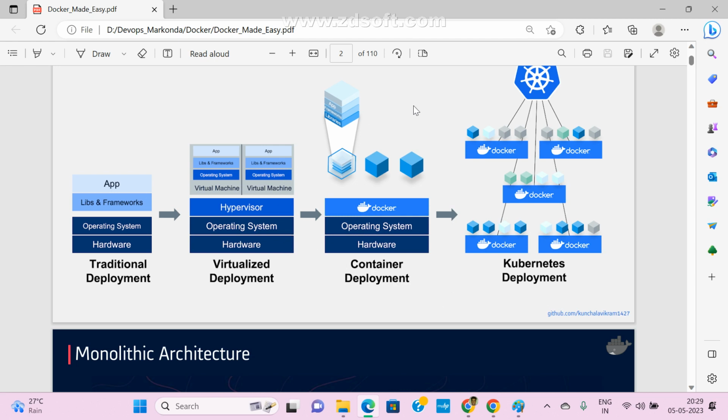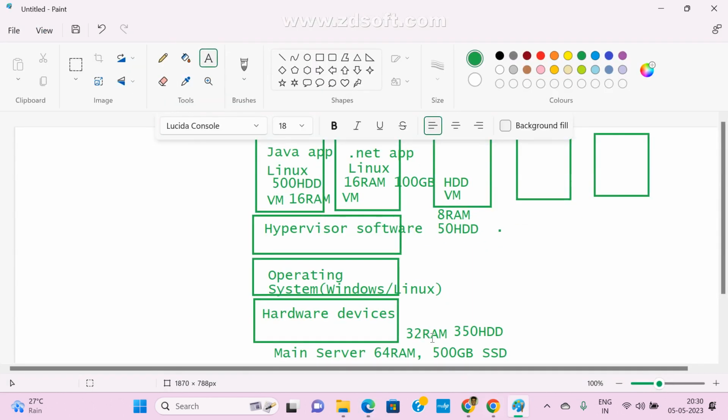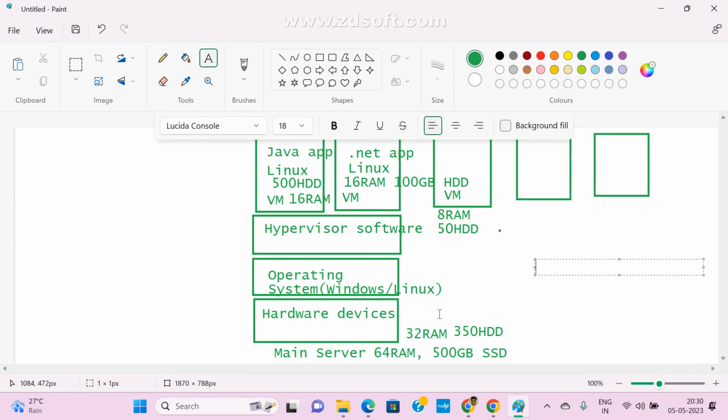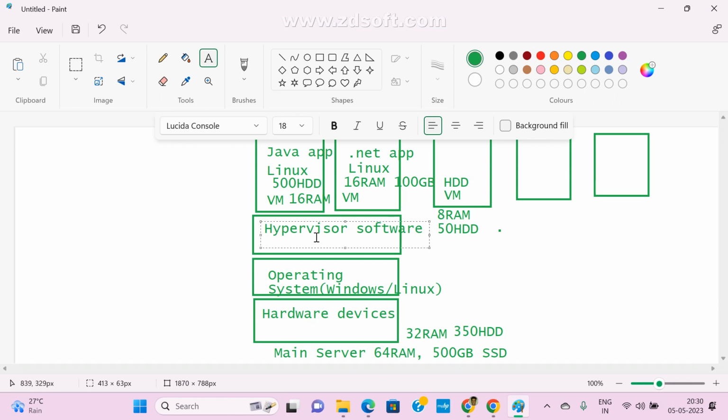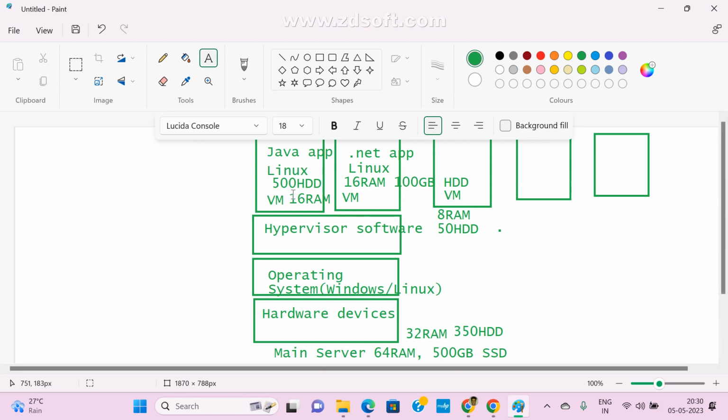So nowadays industry is following only container deployment. Now try to understand. This is a VM: this is a base OS, on top of it we install hypervisor software, and on top of that we install the VM machines. Here also there is a problem. We need to share existing resources.